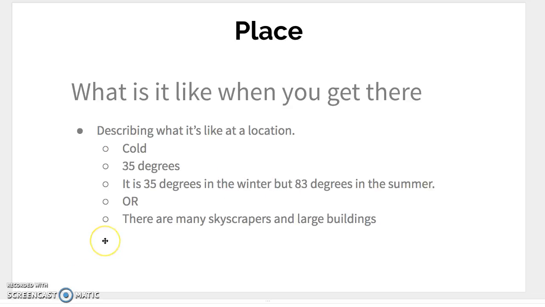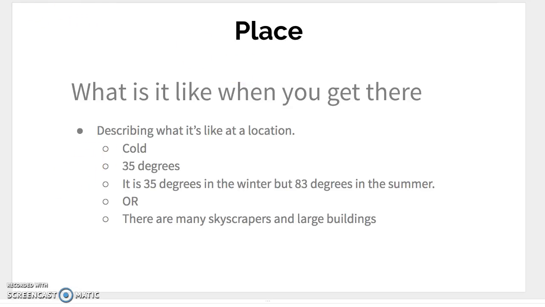Or you could describe what it looks like. There are many skyscrapers and large buildings. You could say there's an amazing sunrise over the ocean. You could say, for example, at the tennis courts, which will be one of our locations for the Princeton Middle School Location Lab, it's a hard surface, clay surface. Something like that that describes what it's like when you get to a place. You could also talk about the languages that are spoken there, the types of food. You could go a lot of different ways when using the theme of geography for place.